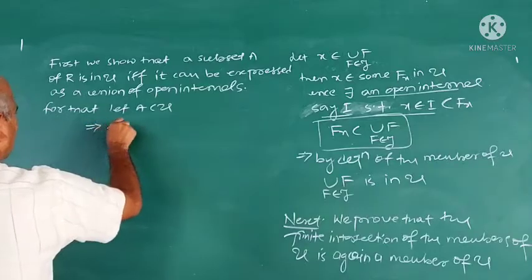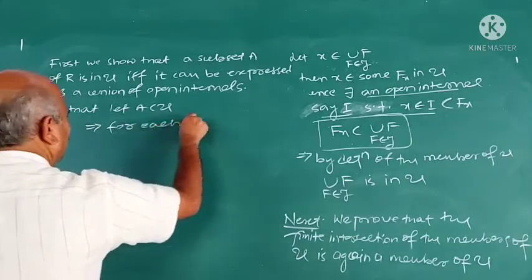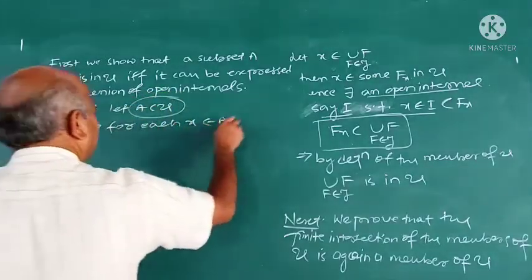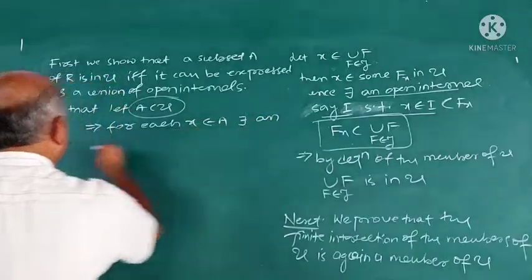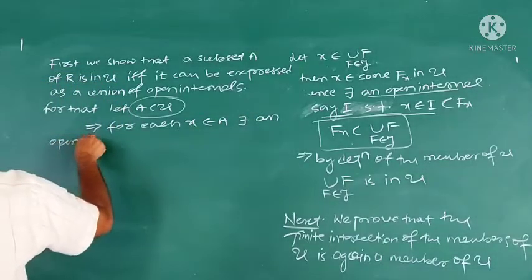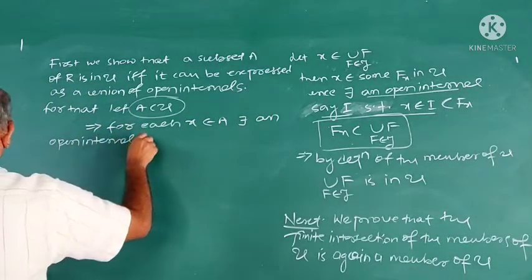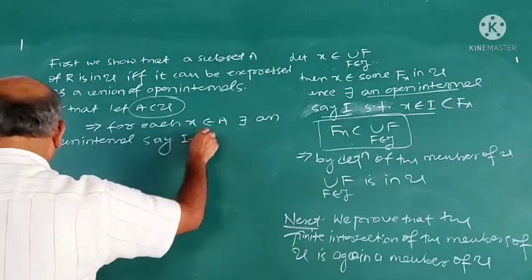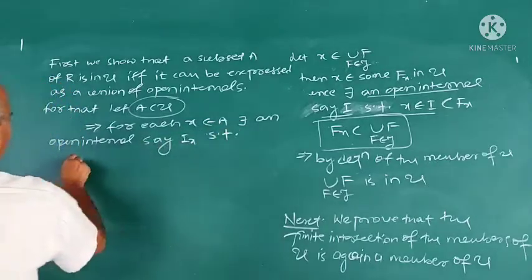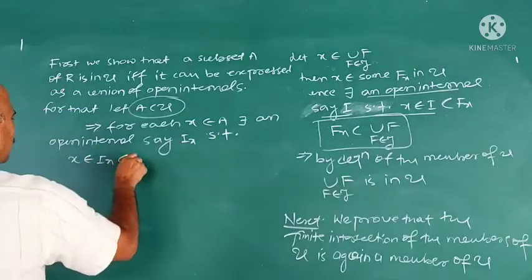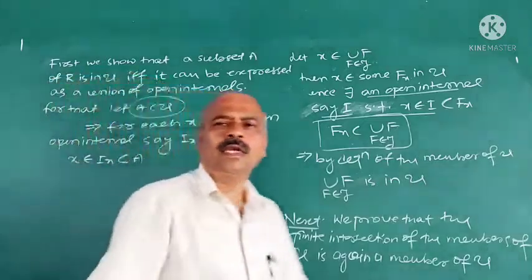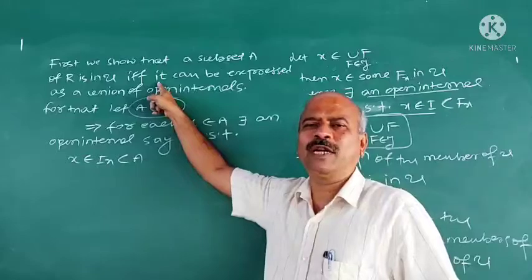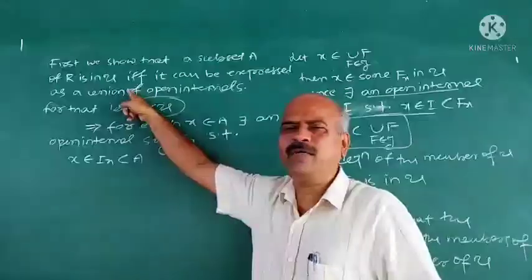This implies for each x belongs to A, how is it defined? Members of U are defined so that for each x belongs to A, there exists an open interval, say Ix, such that x belongs to Ix, which is contained in A. The definition of the subsets of R, how it is defined, is always important.